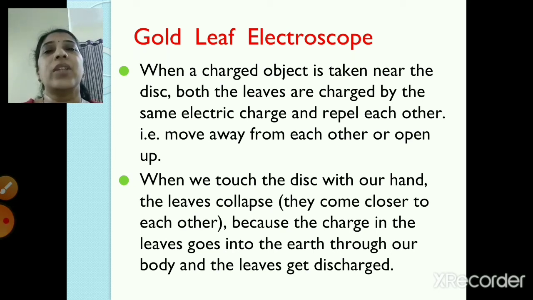Then one straw was charged and brought to the uncharged straw, and there was attraction. When both straws were charged and brought near each other, there was repulsion.